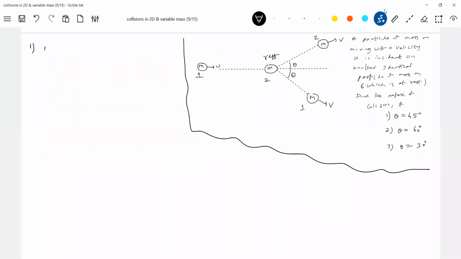First case, theta 45 degrees. Particle 1 moves and collides with another particle which is at rest. After collision, they will deflect. The first and second particle will be moving like this.